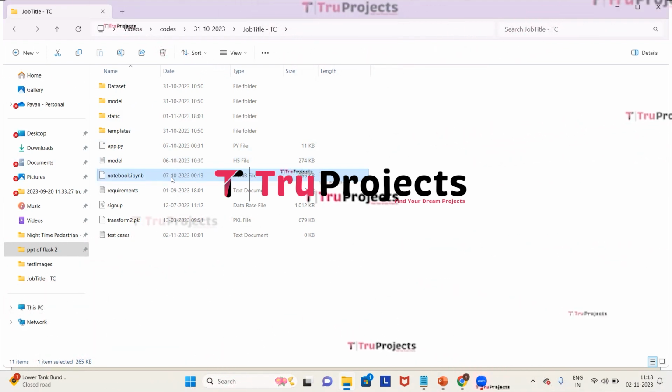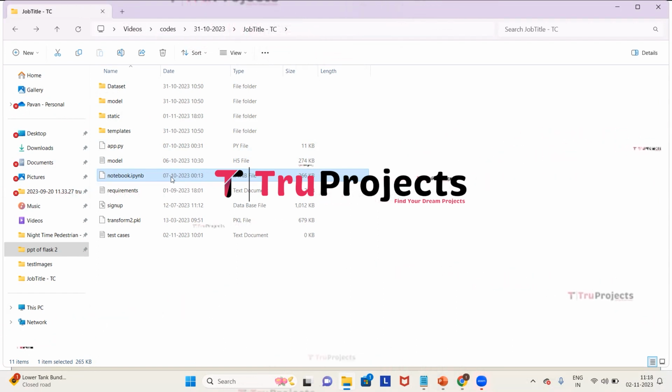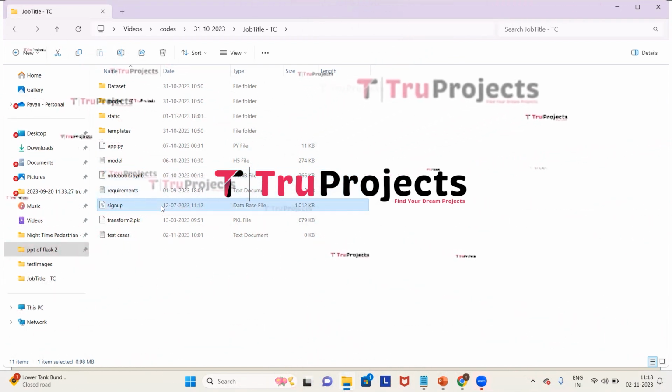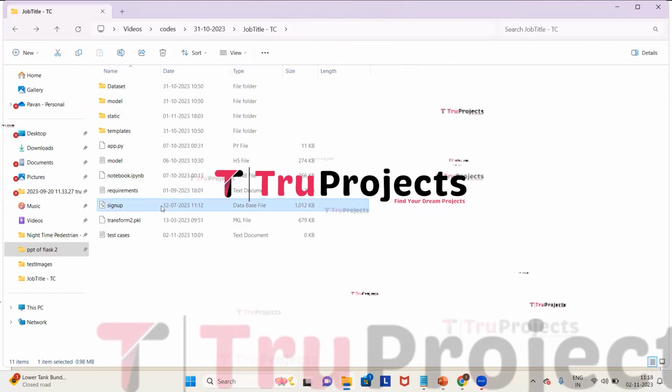This is the notebook.ipynb file. This is a Jupyter notebook file which contains a combination of code, graphs, and outputs all in one place. It allows users to write and execute code in individual cells, making it a popular choice for data science. Here we have the signup.db file. This file is the database file used to store the user information.